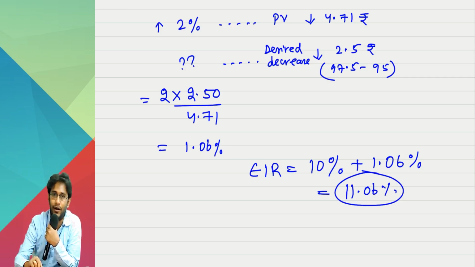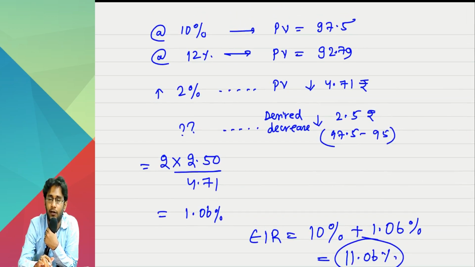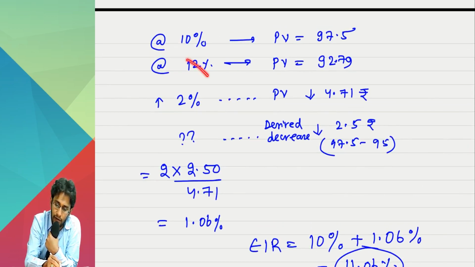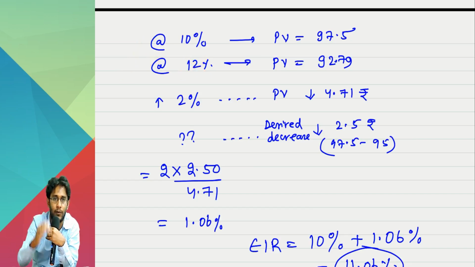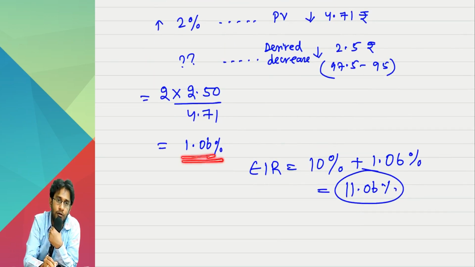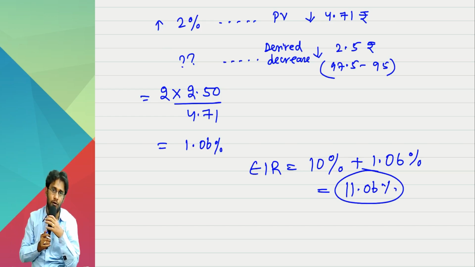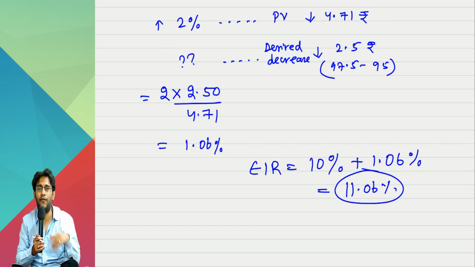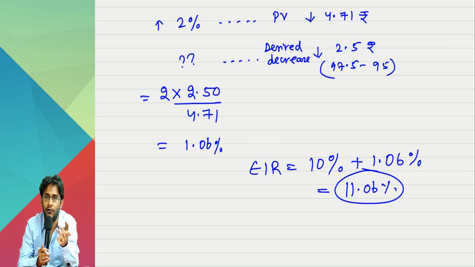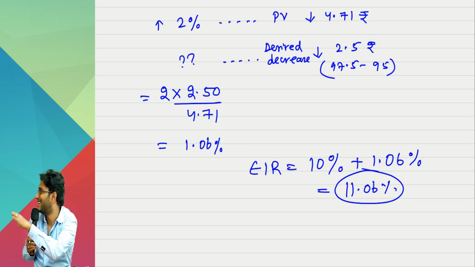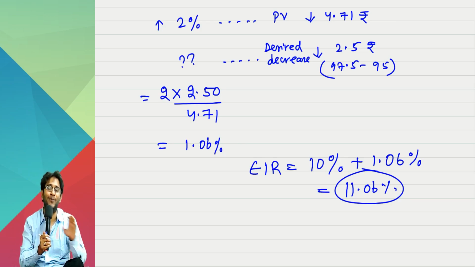You ask me, is it an accurate answer? No. Interpolation will never give you an accurate answer. Suppose instead of 12 you had taken 11.5%, then also it would not match exactly. When you interpolate between 10 and 11.5, the answer won't be 1.06, it will be 1.05 or something like that. This is a rounding error. This interpolation also has a flaw, something similar to bond convexity. Okay, let me not talk on that.